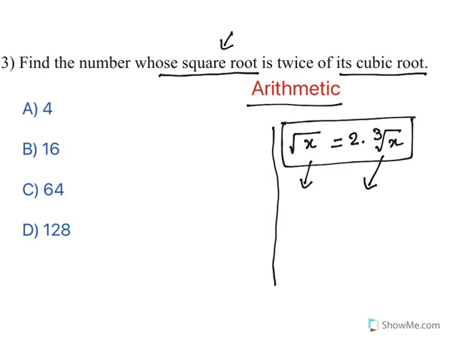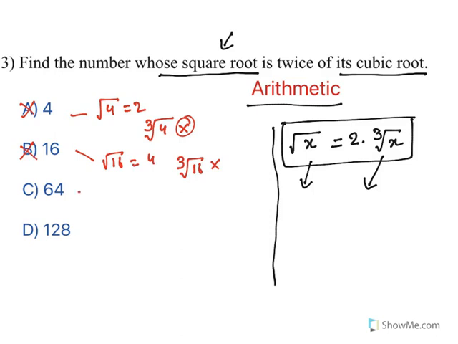Now, what is the first option? 4. Yes, for 4, the square root of 4 is 2. True. But do you have the cubic root of 4? No. So this option is not correct. You need to have both of them. Second one, the square root of 16, 4 multiplied by 4. But do you have the cubic root of 16? No. This is also wrong. Look at 64.